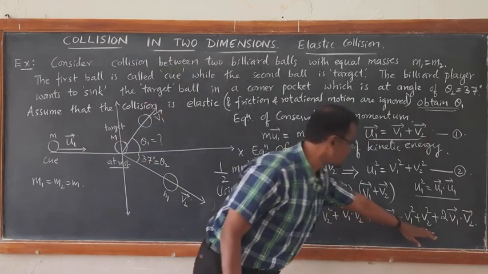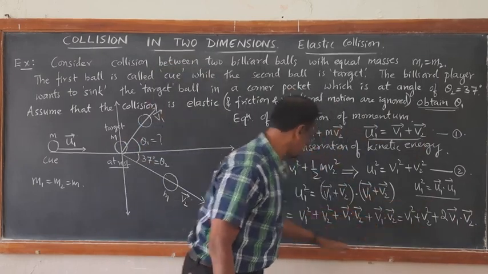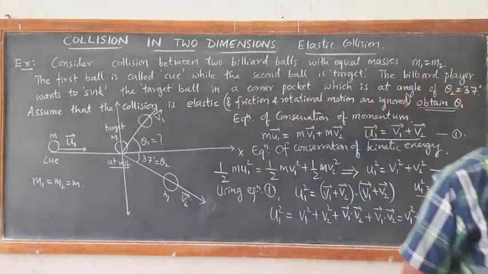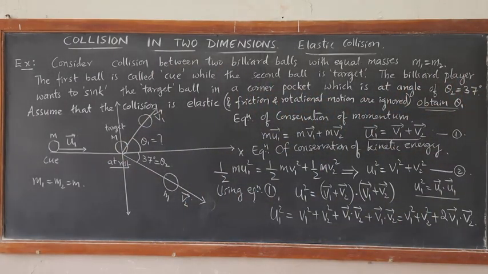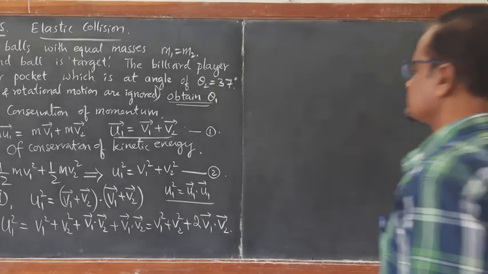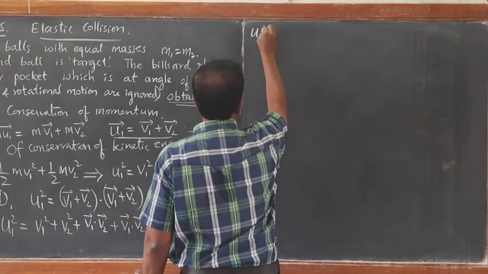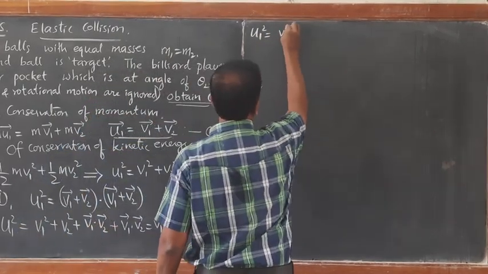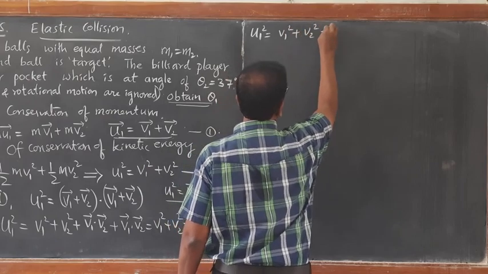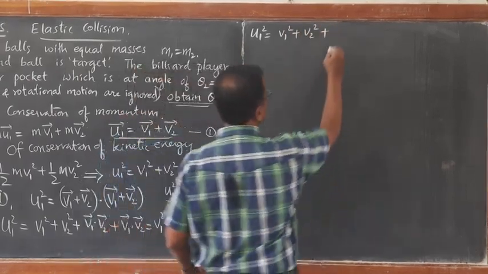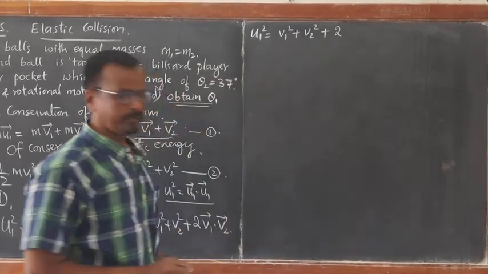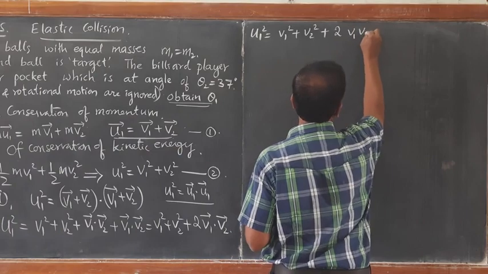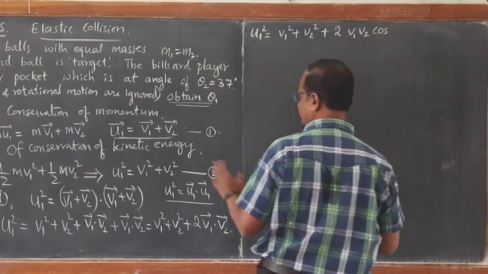Now v1 square plus v2 square is u1 square, so if you substitute here, they cancel. So u1 square becomes v1 square plus v2 square plus 2 times v1 dot v2. v1 dot v2 can be written as v1 v2 into cos of the angle between v1 and v2.